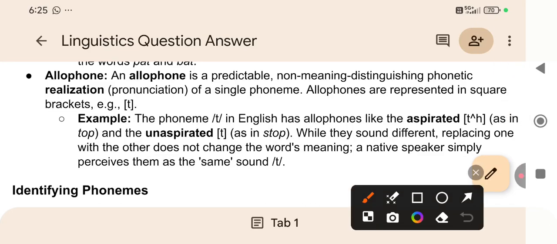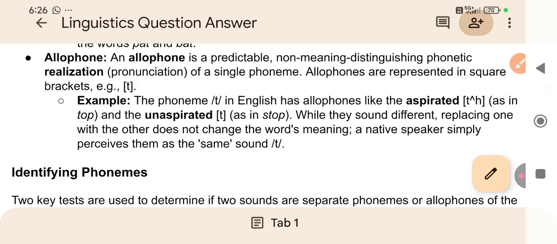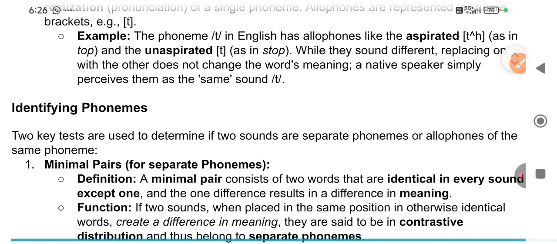That is why they say this variation of t does not change the meaning, and it's predictable, because it's a realization in pronunciation. When you listen very carefully, only then will you be able to realize the different sounds of t. But these are just sounds that do not change meaning, and they are called allophones. Example, the phoneme t in English has allophones like the aspirated, as in top.